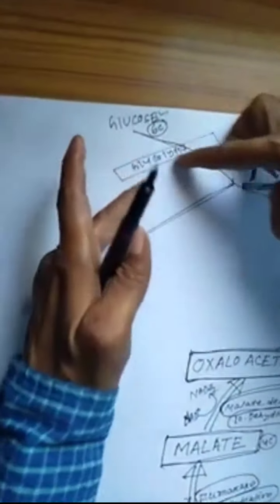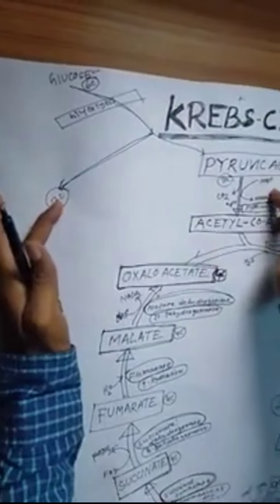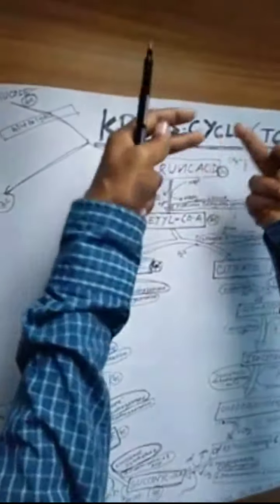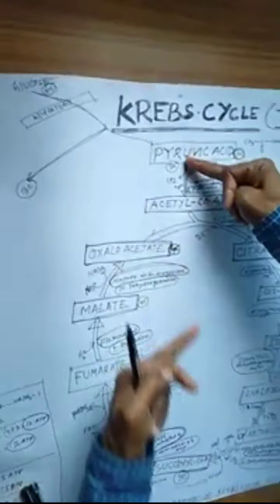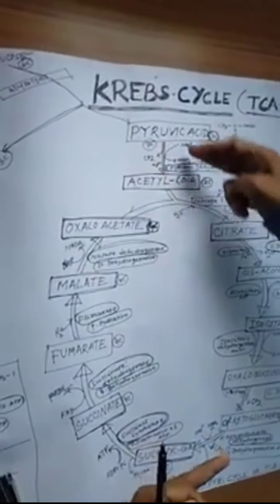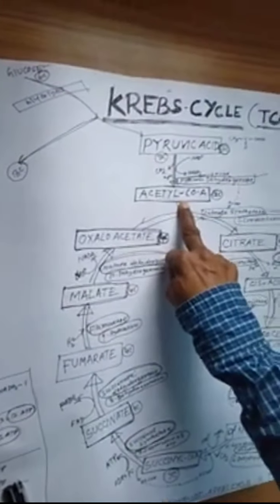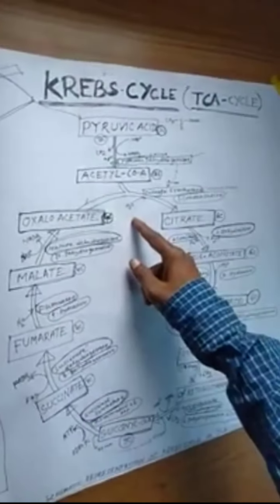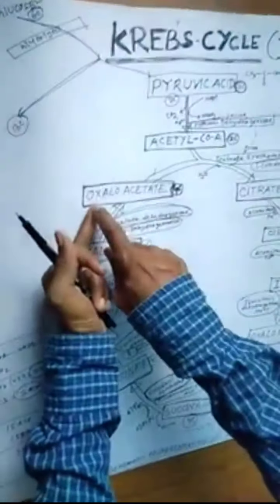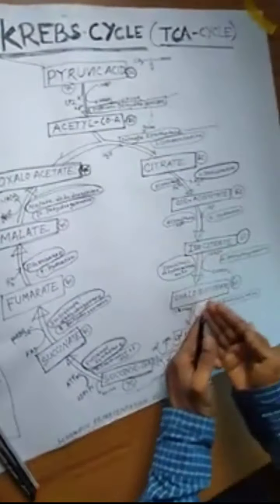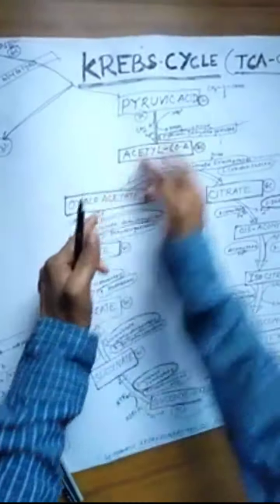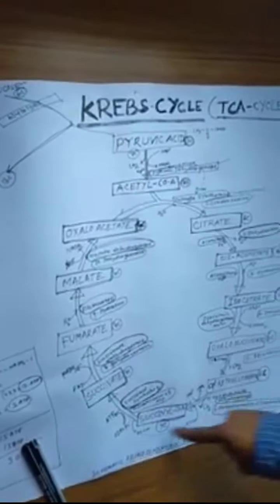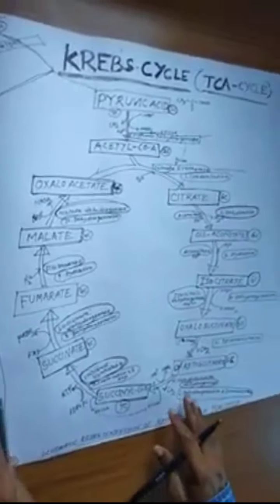From 1 glucose, 6C, in glycolysis we get two 3C compounds. The 3-carbon compound becomes the 2-carbon compound acetyl coenzyme A. Acetyl coenzyme A enters the matrix of the mitochondria and combines with the 4-carbon compound oxaloacetate, forming a 6-carbon compound, then 5, 4, 4, 4. This series of chemical reactions is the Krebs cycle.